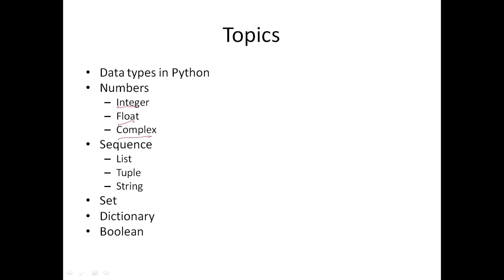Then there is the sequence type, which is again divided into three classes: the list, the tuple, and the string. Then there is the set, an interesting data type called the dictionary, and finally we will see the boolean data type in Python.